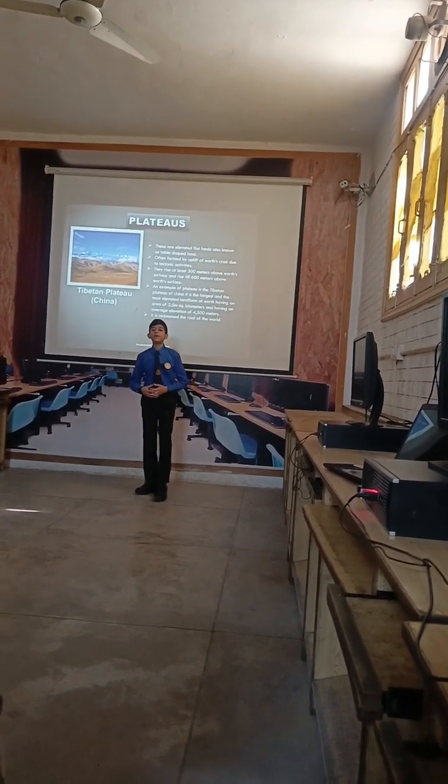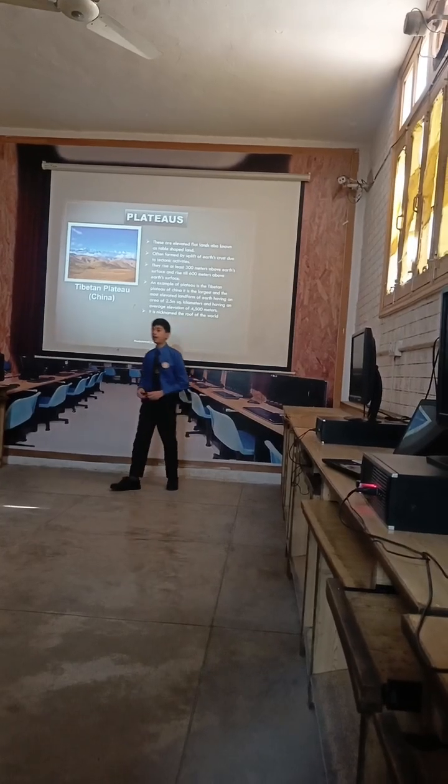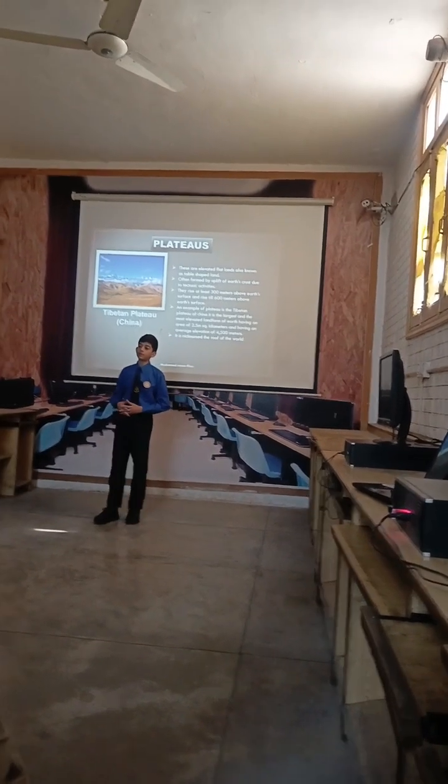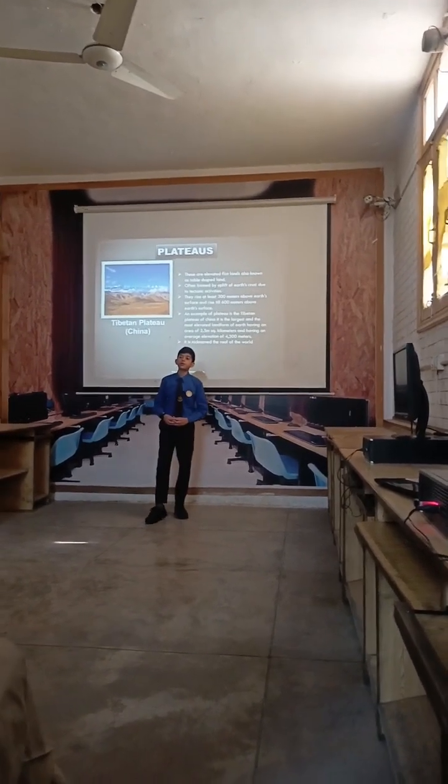An example of a plateau is the Tibetan Plateau of China. It is the largest and the most elevated plateau on the surface of Earth. It covers an area of approximately 2.5 million square kilometers and has an average elevation of 4,500 meters. It is also nicknamed the roof of the world. Here is an image of the Tibetan Plateau, as you can see.